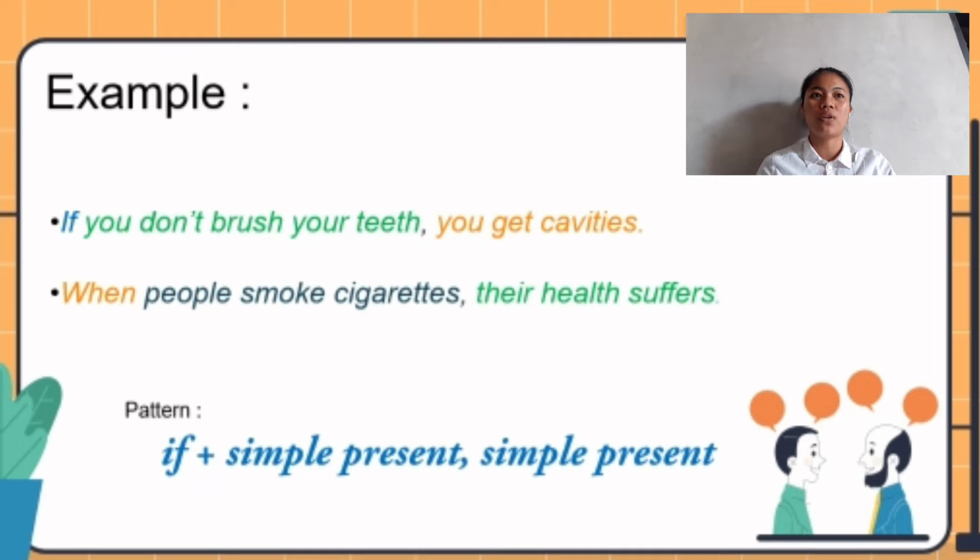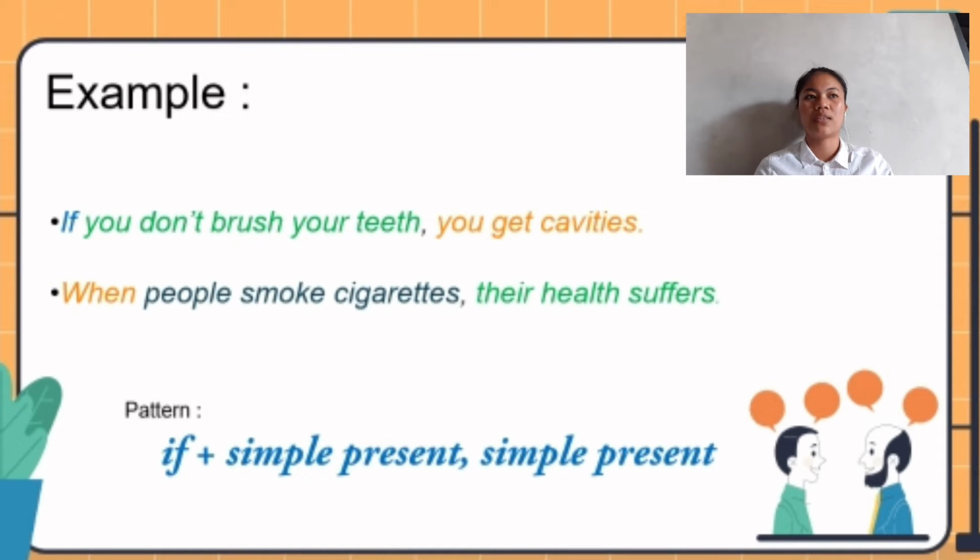Like, when is like if, and then the simple present here is when people smoke cigarettes. If you don't brush your teeth, and then the next simple present is you get syphilis, and then their health suffers.